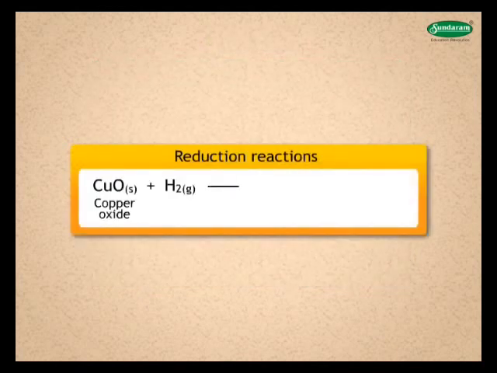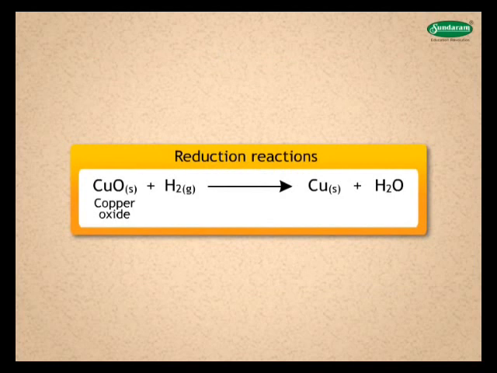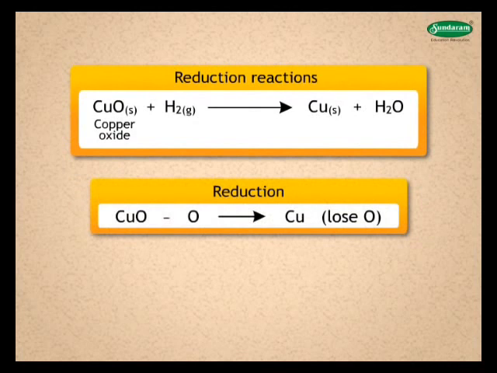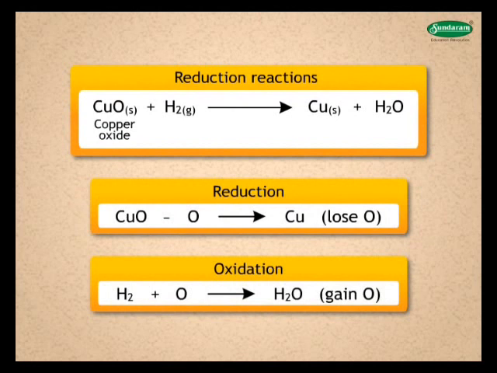CuO solid plus H2 gas gives Cu solid plus H2O. It is a reduction reaction. Why? Because hydrogen is added. During this reaction, CuO loses oxygen atom. Hence, it is reduced. At the same time, hydrogen is gaining oxygen.